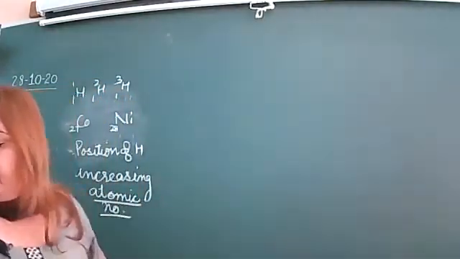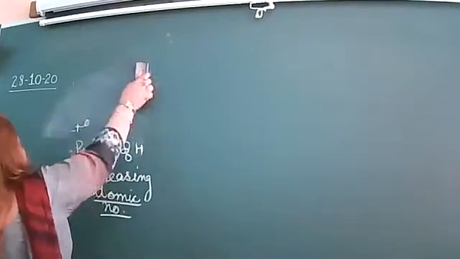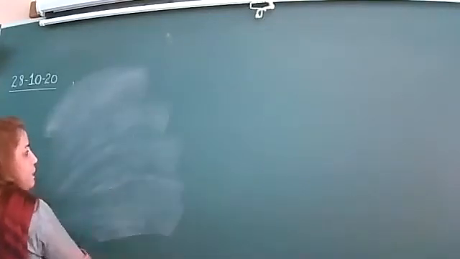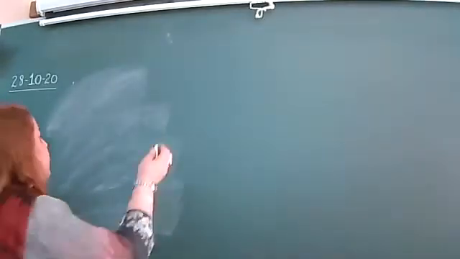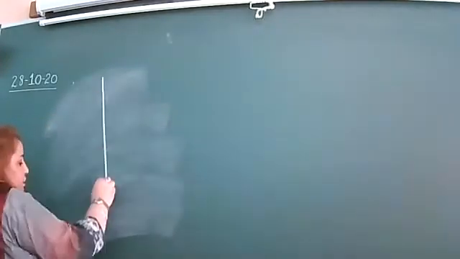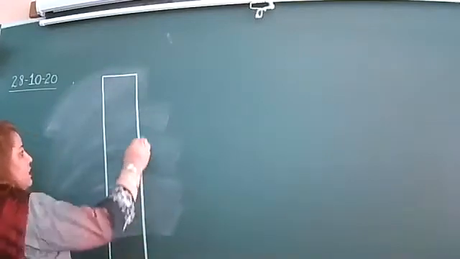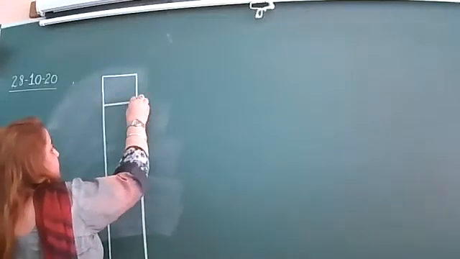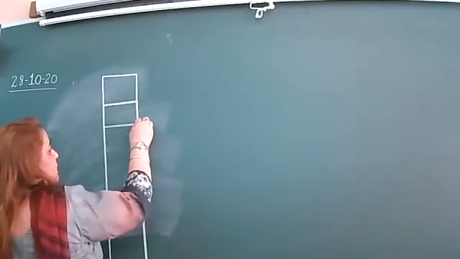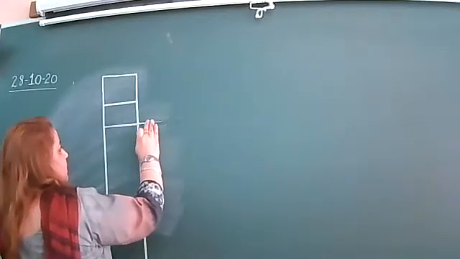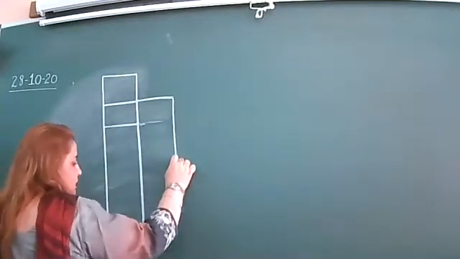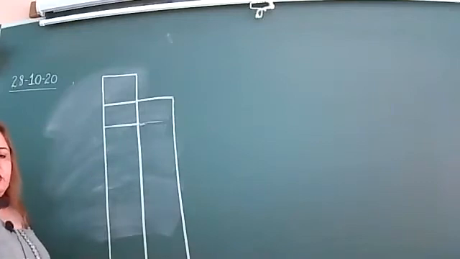Now make the periodic table. All of you make it. Make a line like this, two lines, make it fast.